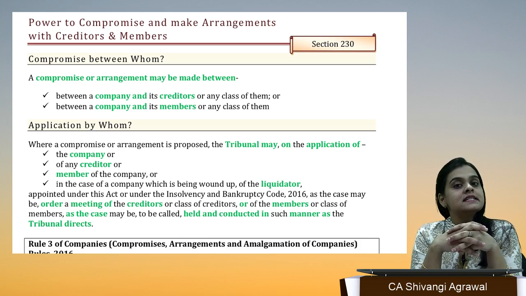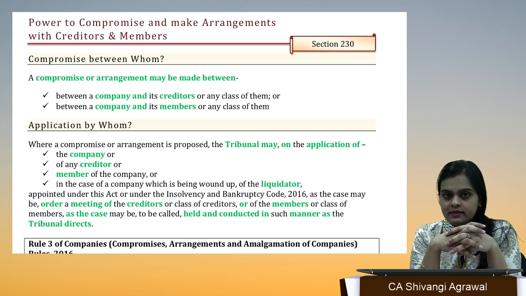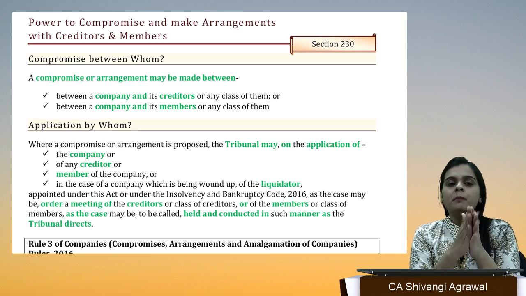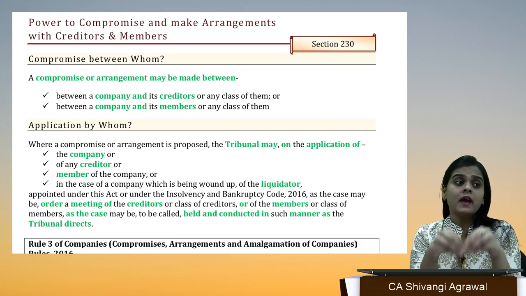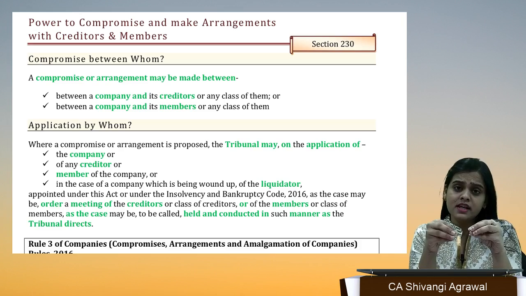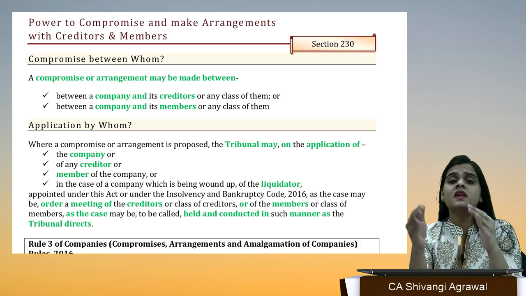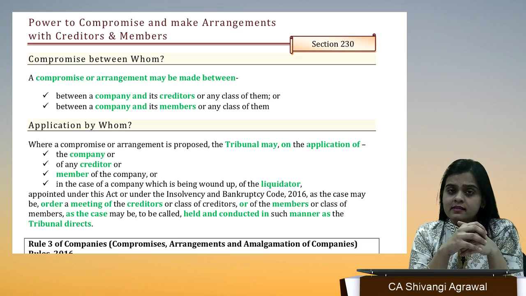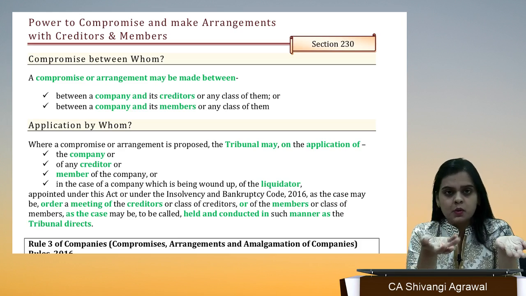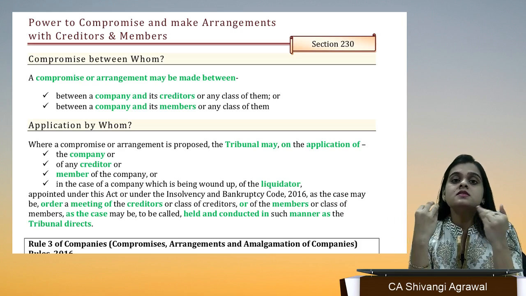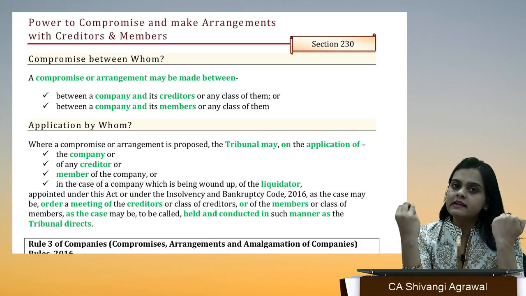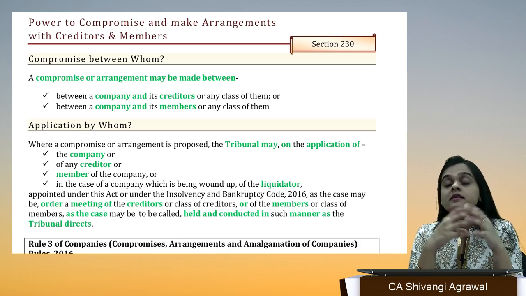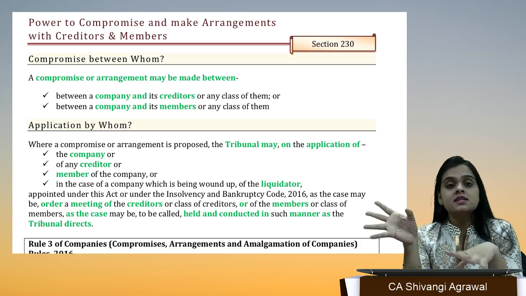So we have necessary permissions required. We have a proper procedure for how a company can enter into any compromise or arrangement, be it with the members or with the creditors. Members are the shareholders of the company, and creditors are the ones to whom the company owes. It is only written "creditors". It is nowhere written so far whether secured or unsecured.